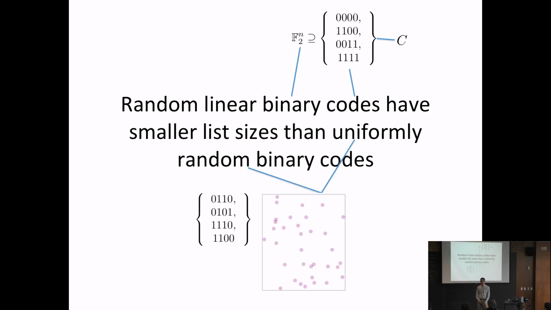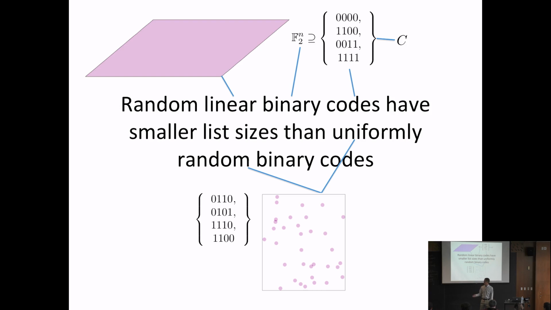Okay. And what is a uniformly random code? It's what you think it is. We have a code, we want it to be a certain size, so we take that many elements independently, uniformly at random from F2 to the n, and that's going to be our code. There's this issue of what happens if there are collisions, but the effect of that turns out to be negligible, so we just ignore that.